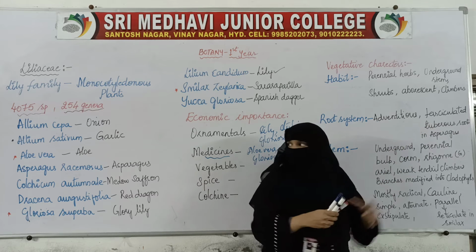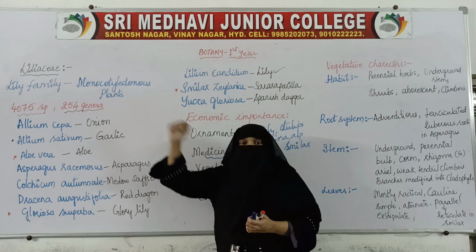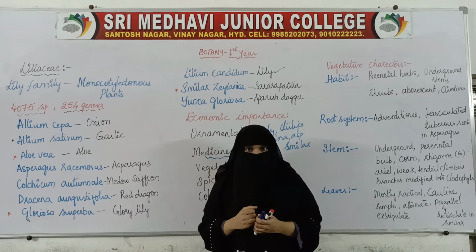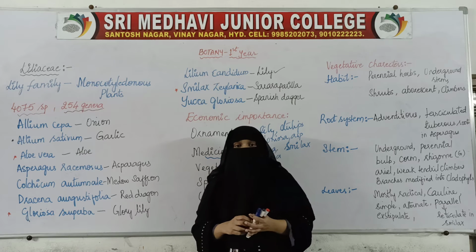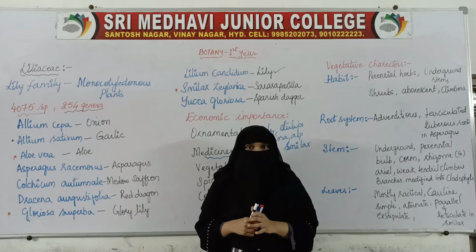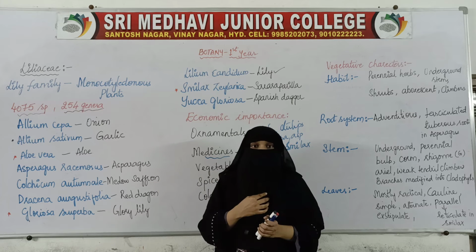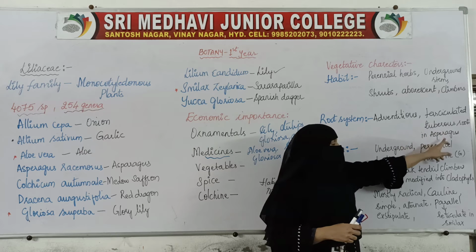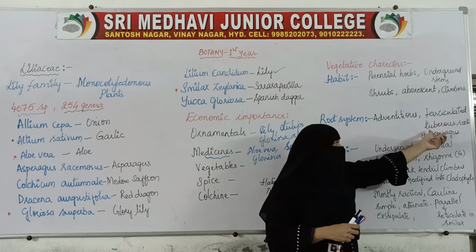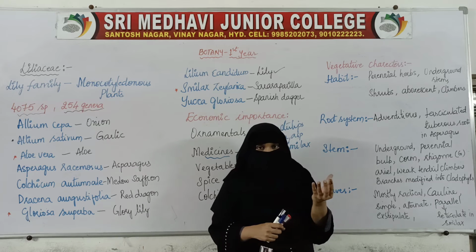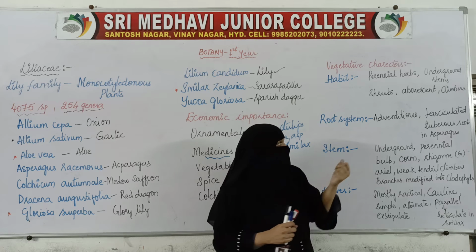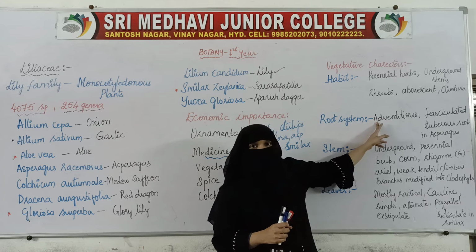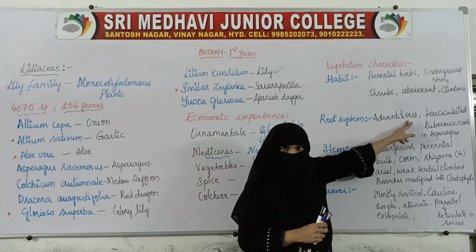fasciculated tuberous roots. Here onion is a bulb, it is an underground stem. The underground stem is storing the food material. In asparagus, roots are storing the food materials. So this is the fasciculated tuberous roots in asparagus. The roots store food materials, and mostly in all the plants an adventitious root system is there.